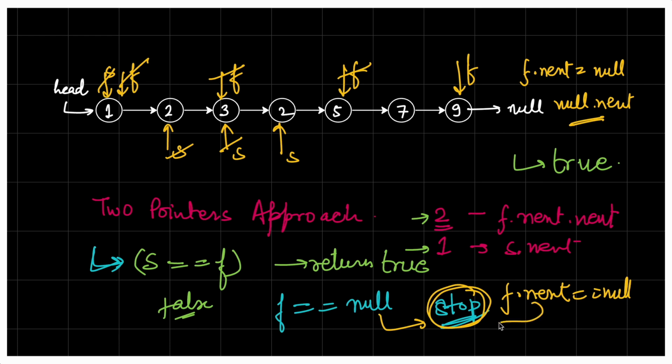So if fast dot next becomes null, we'll stop at this point also. We have seen two terminating conditions: if fast is equal to null, we'll stop; if fast dot next is equal to null, we'll stop. And if at some point slow becomes equal to fast, we'll return true. So this is what we have seen. Now let's try to code it.